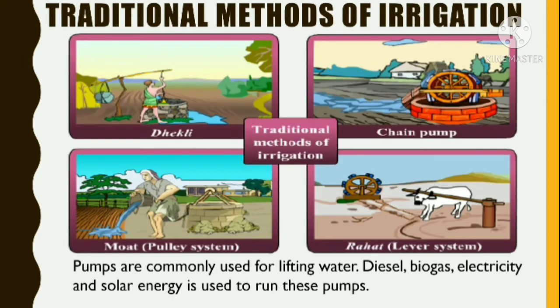Traditional methods of irrigation. The Dhenkli, chain pump, Moth, that is pulley system, Rahat, that is lever system. Pumps are commonly used for lifting water. Diesel, biogas, electricity, and solar energy is used to run these pumps.